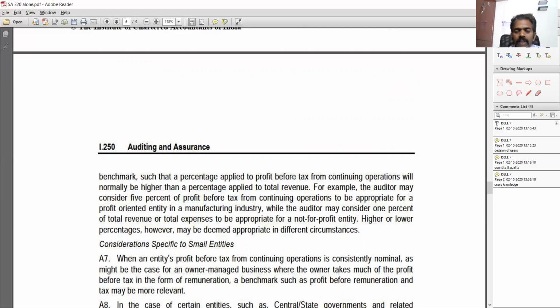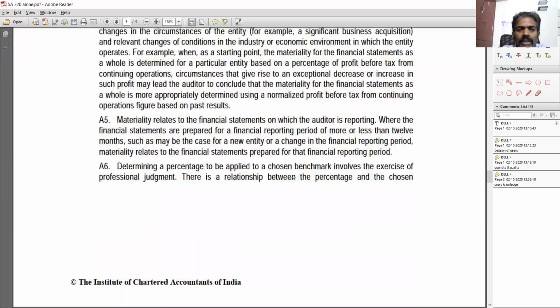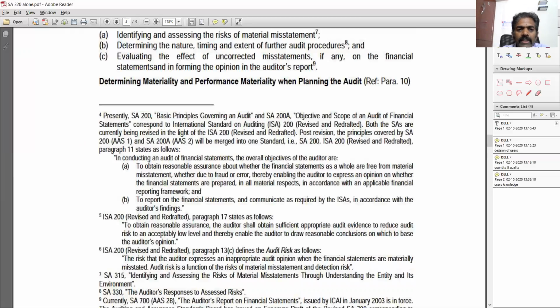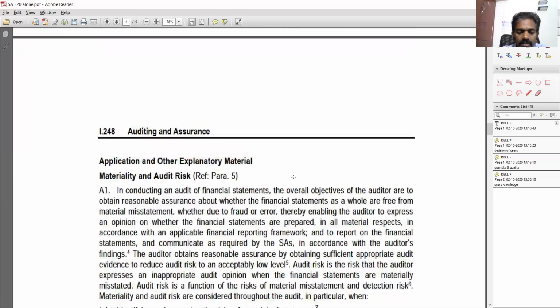So it's completely professional judgment, and you have a lot of different numbers, and the auditor needs to arrive at that number. Whether some auditor is fixing 50,000, and if another auditor is going to do the audit of the same entity, he might not look at the same 50,000 as the materiality figure.